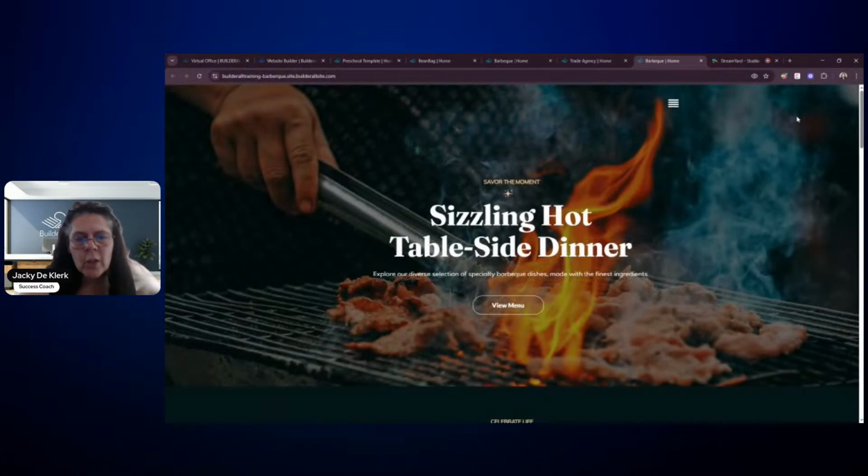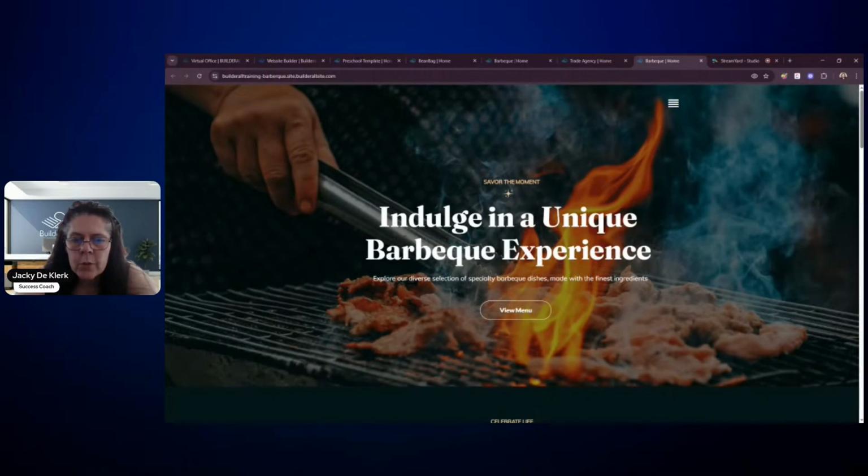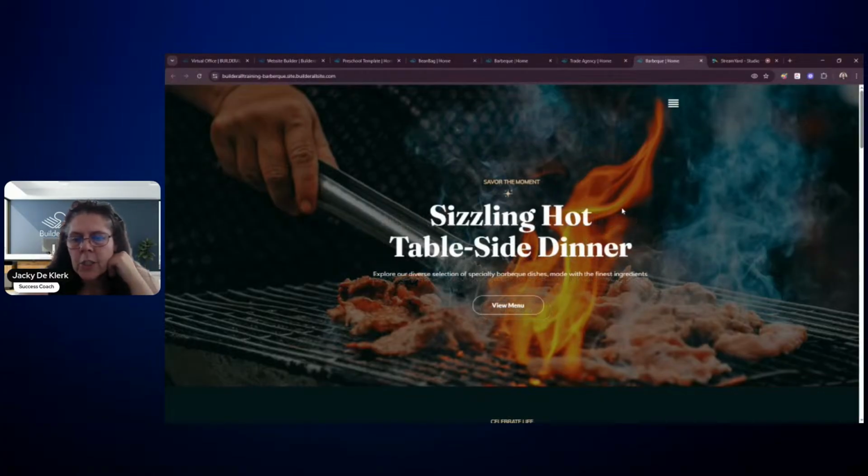All right, so let's start again from scratch here. This is the page that we did for the barbecue. This is a rotation banner that you see right here at the top. All right, changing like that.